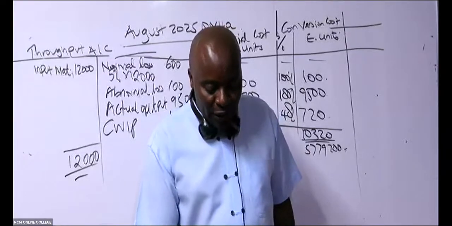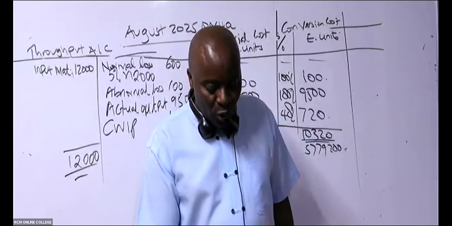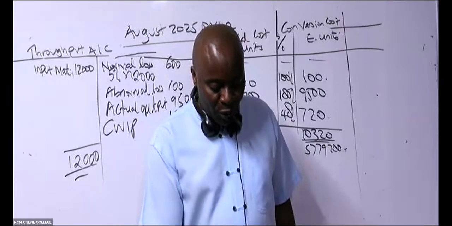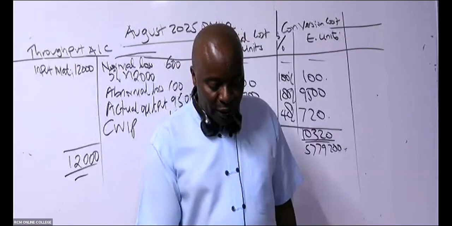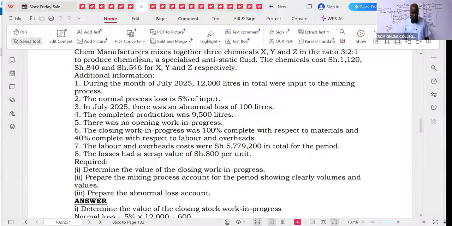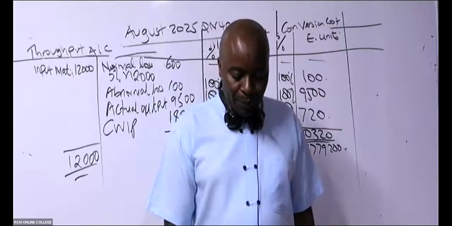Students who were able to get this very well looked at the stem information. A chemical manufacturer mixes together 3 chemicals, X, Y, and Z, in the ratio of 3:2:1. And in total, they mixed 12,000. 3:2:1, they mixed 12,000 in total.